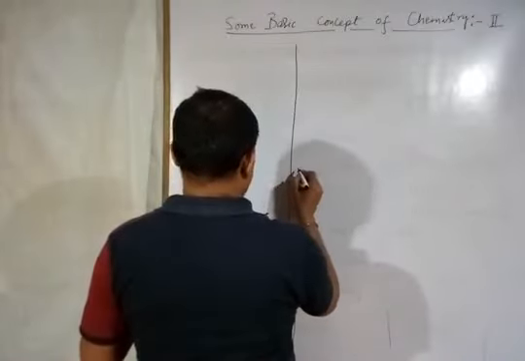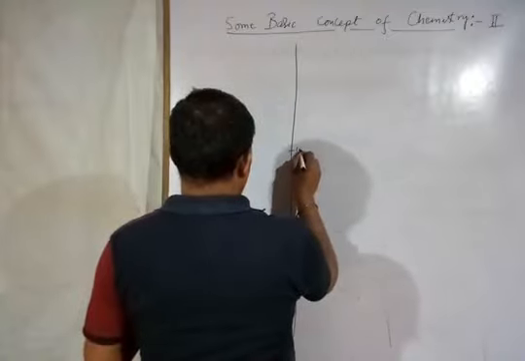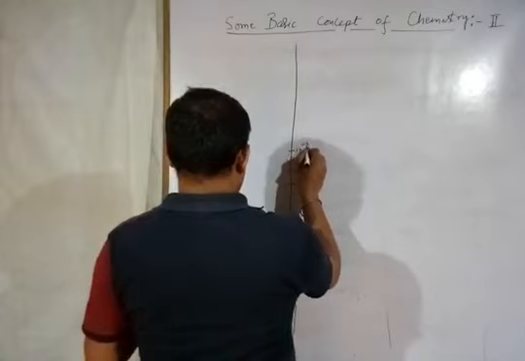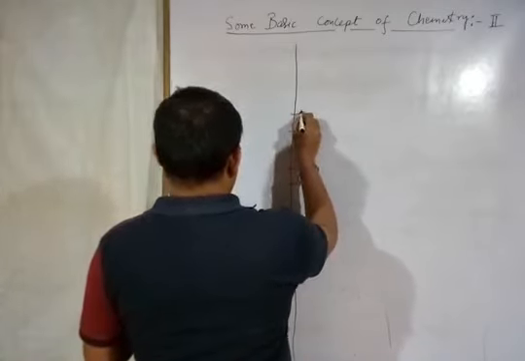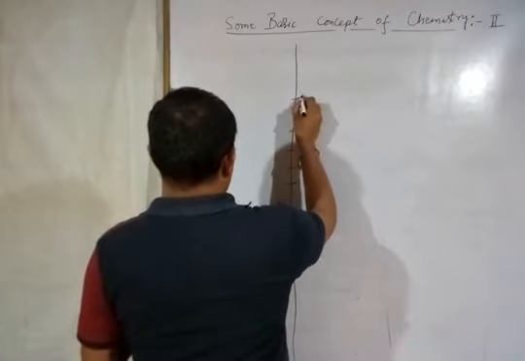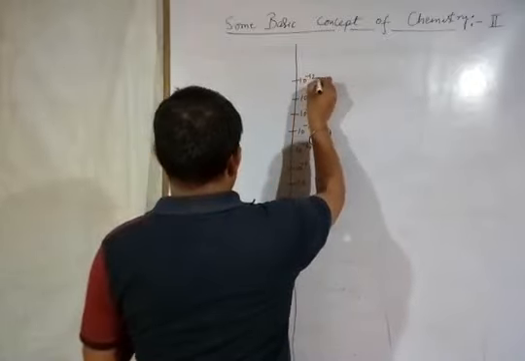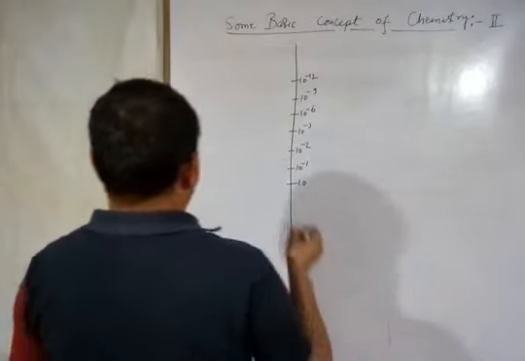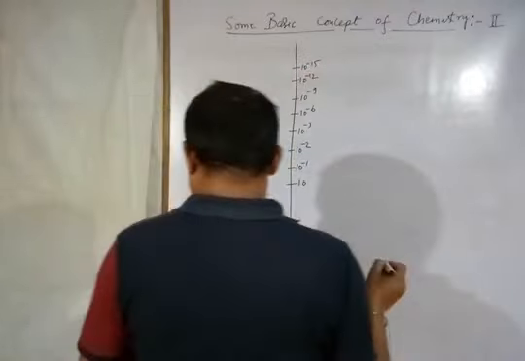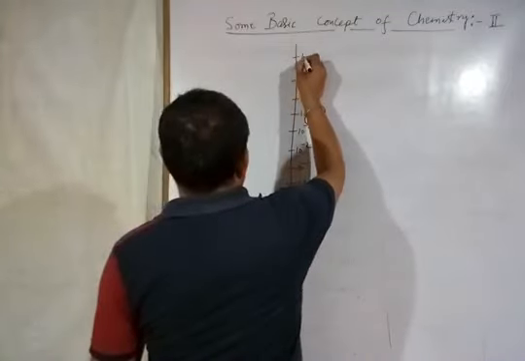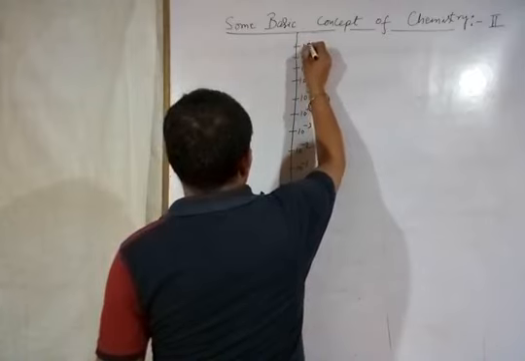Here 10 to the power minus 1, then 10 to the power minus 2, 10 to the power minus 3, 10 to the power minus 6, 10 to the power minus 9, 10 to the power minus 12, 10 to the power minus 15, 10 to the power minus 18, then 10 to the power minus 21.